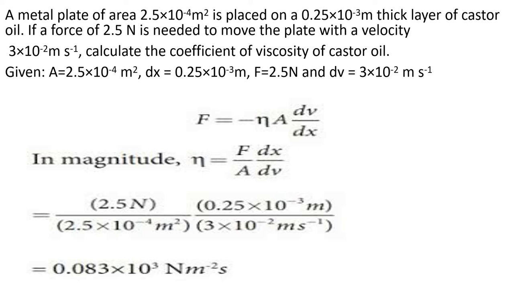You can multiply, divide and simplify, and you will get the answer as 0.083 into 10 raised to 3 Newton meter raised to minus 2 second. Either you can write it as Newton meter raised to minus 2 second, or you can write it as Poiseuille. Okay, is it clear? So this is the way.